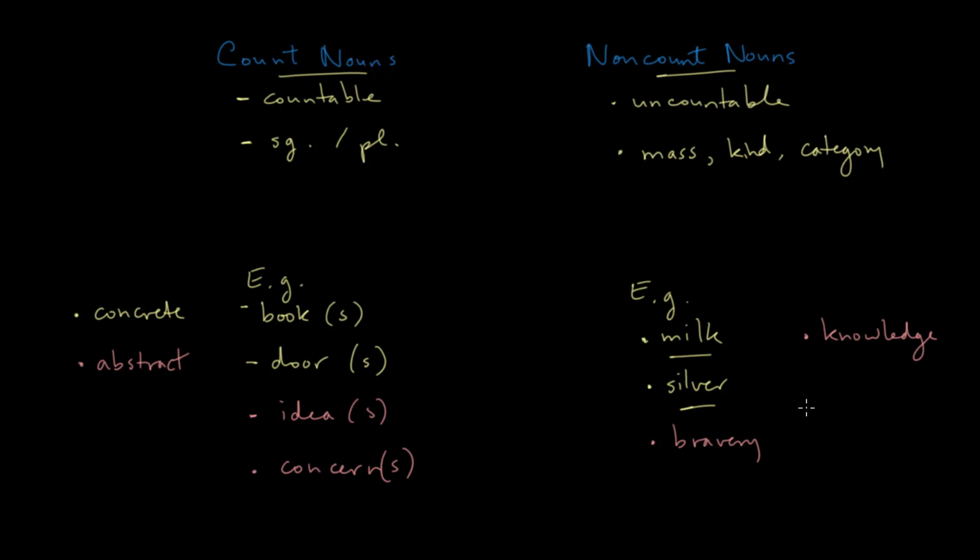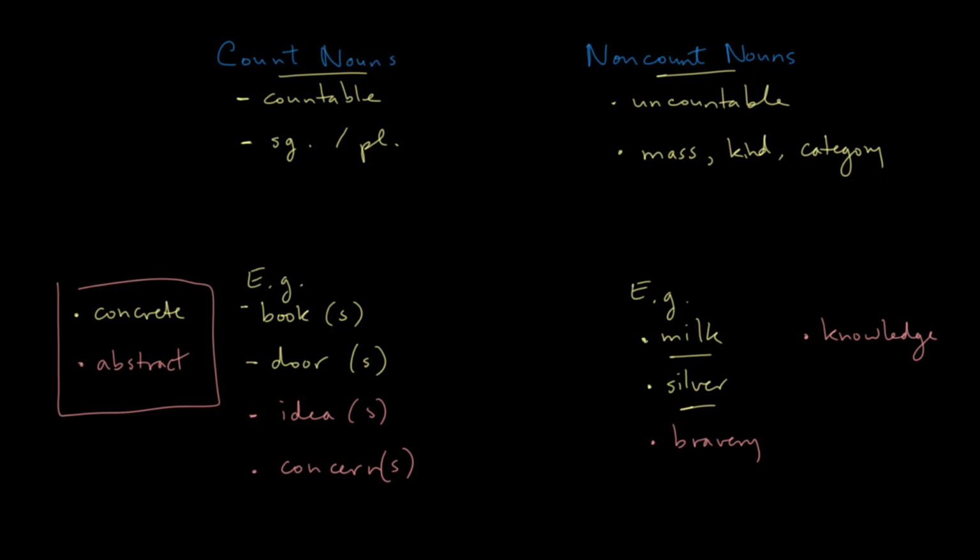And what you can see then is that these categories over here, abstract and concrete, they overlap with count and non-count. These are really two different ways of analyzing and categorizing nouns, and they're going to overlap a little bit. And that's perfectly fine. So try not to get confused by that.